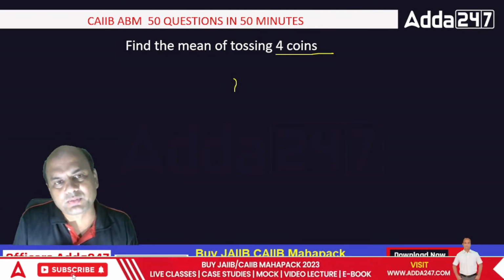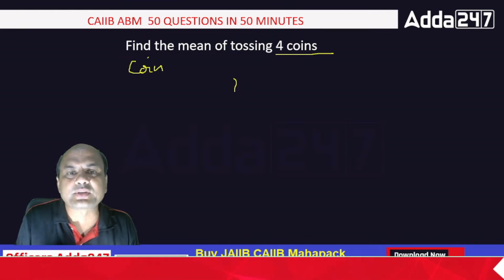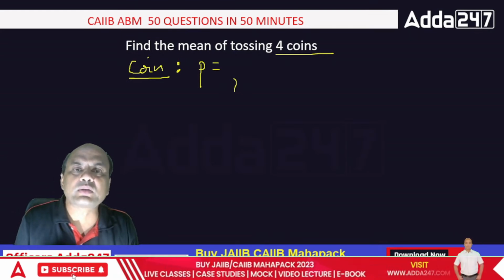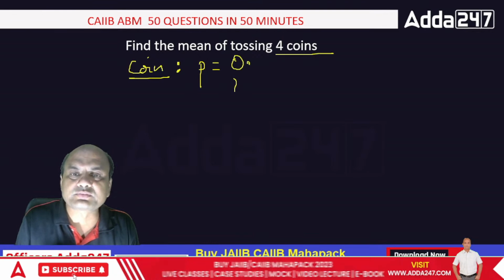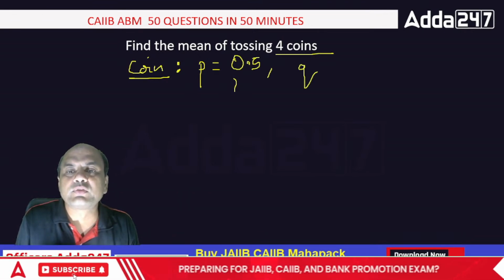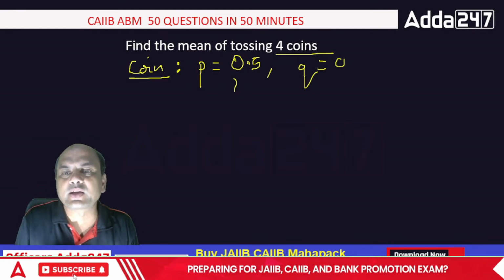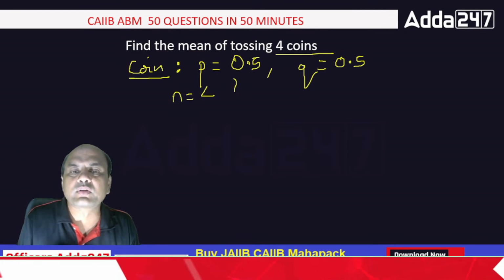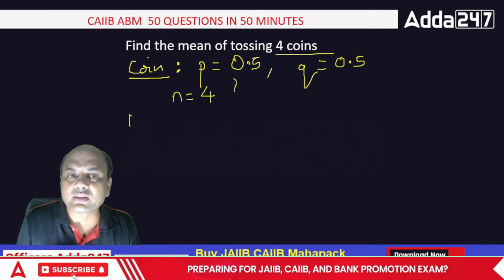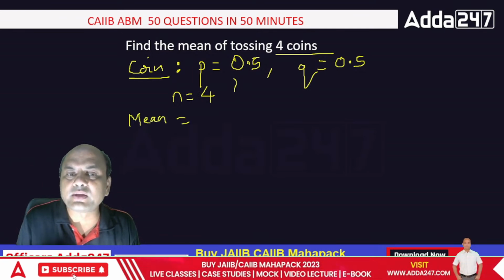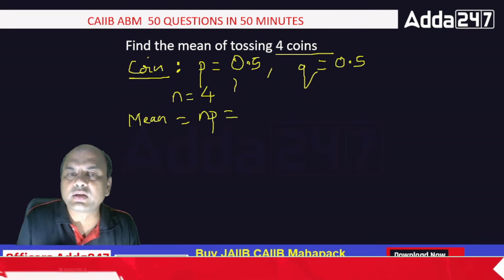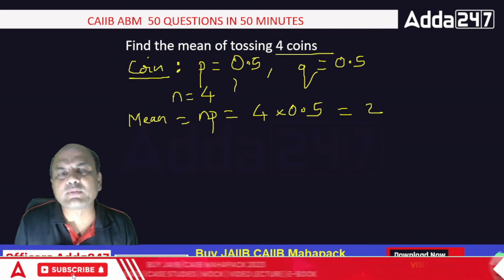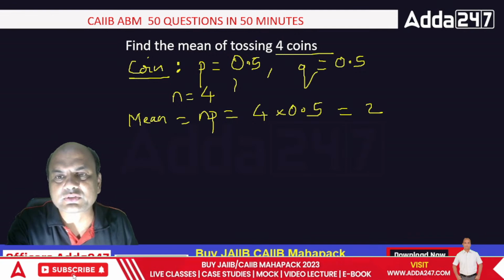Let me show you. Coin. What is the probability of success, P? Suppose I want head as success. What is the probability of getting head? Half, 0.5. What is Q then? Failure equals 1 minus P, so 1 minus 0.5, again 0.5. N equals 4. What do I want? Mean. Mean equals NP, so 4 into 0.5. Q is not required here. So the answer is 2. That is the mean. So simple.